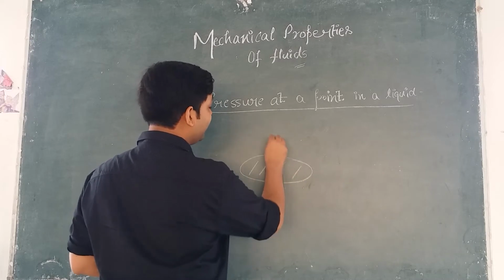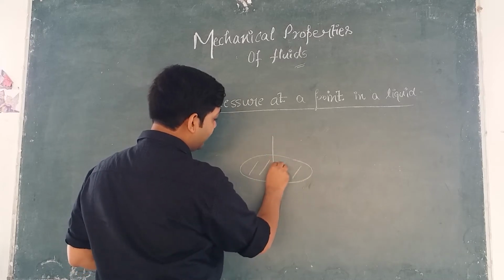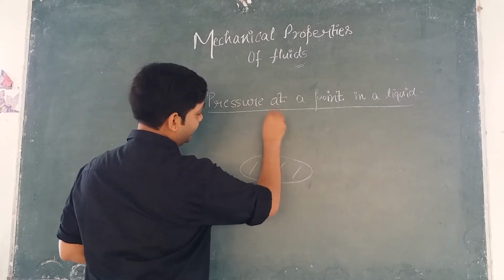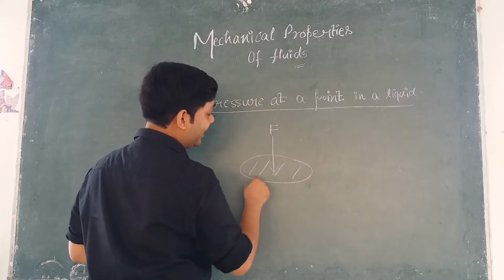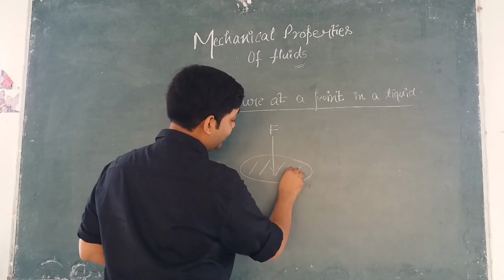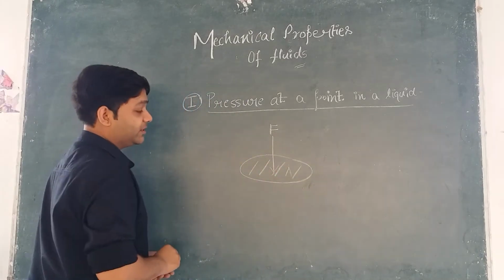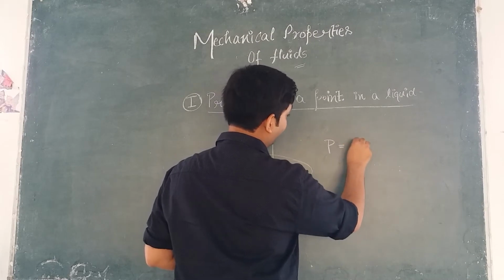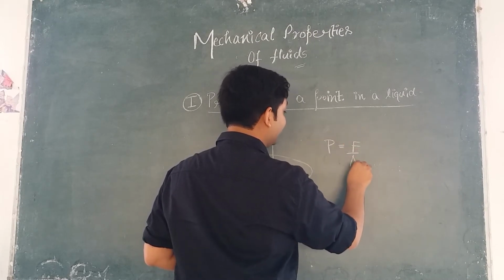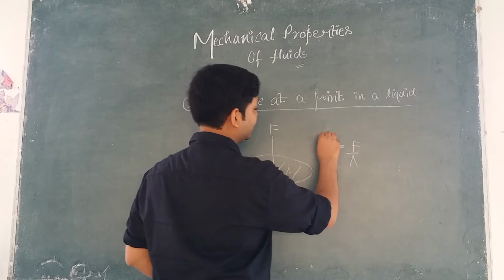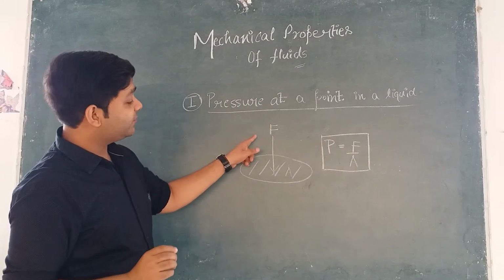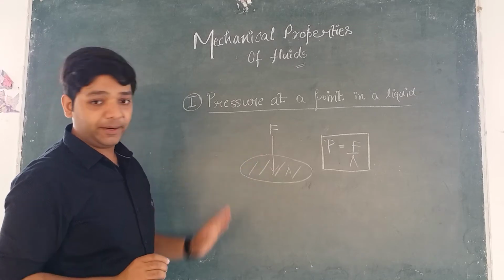And now if we exert a force perpendicular to this area, F is the force that is being applied and then A is the area of this surface, right? So the pressure exerted will be F upon A. This is the average pressure that is exerted on this area, and this force we can see is perpendicular.